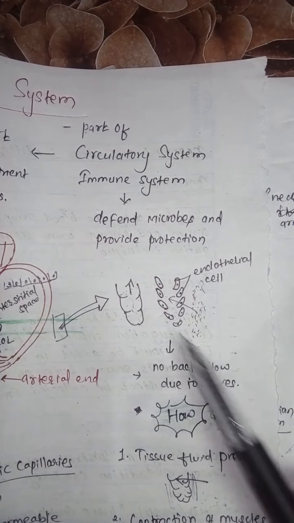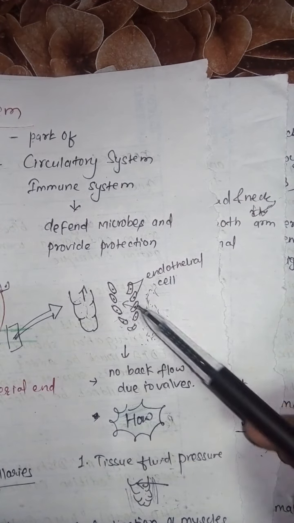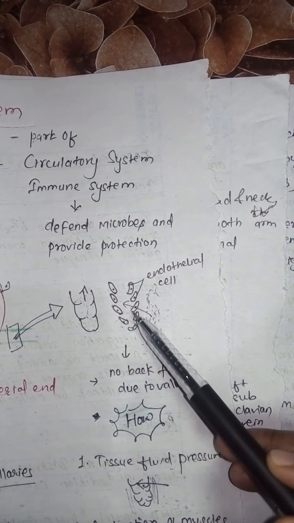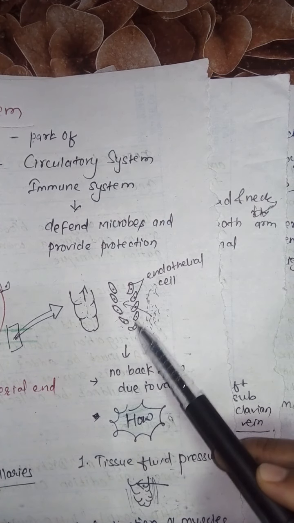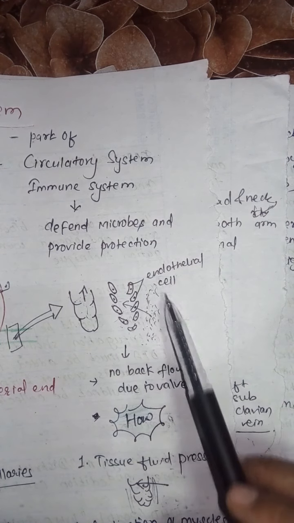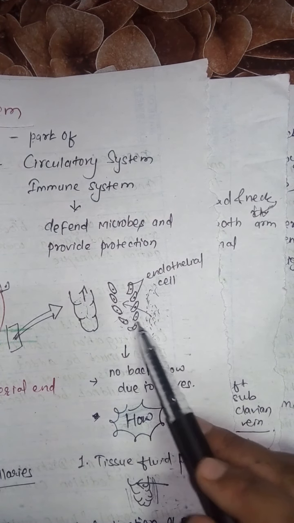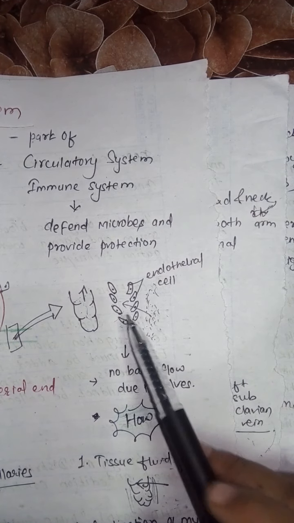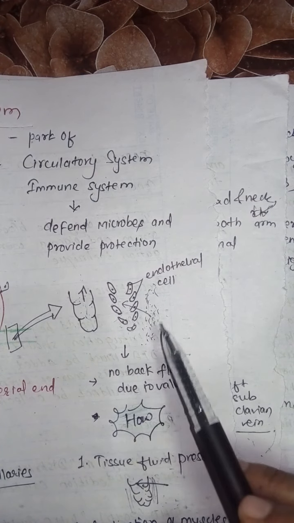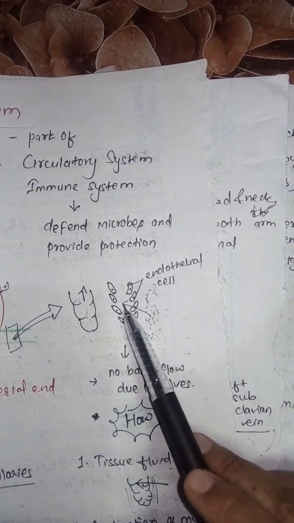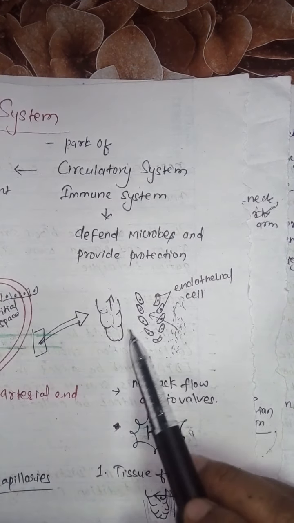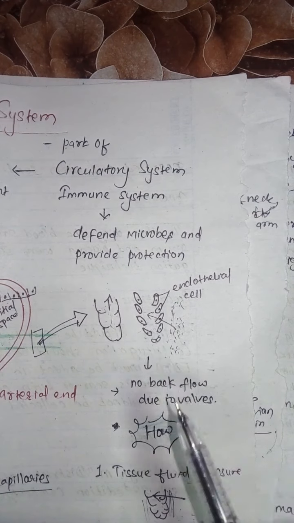Let's see the structure of the lymph capillaries. Lymph capillaries are made of a single layer of endothelial cells. Here you can see the gaps. From the gaps, the tissue fluid will enter into the capillaries. These gaps are bigger than those of the blood capillaries because they allow the movement of protein, cell debris and microbes into the capillaries, and when they enter the capillaries they cannot move out, because it is just like a door.